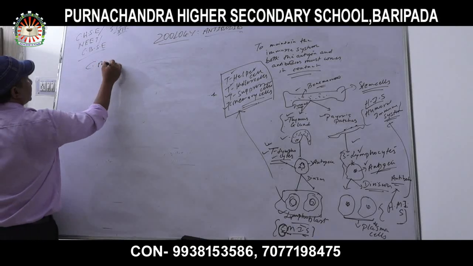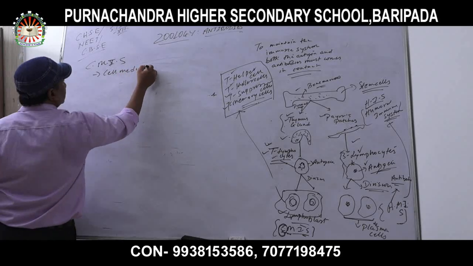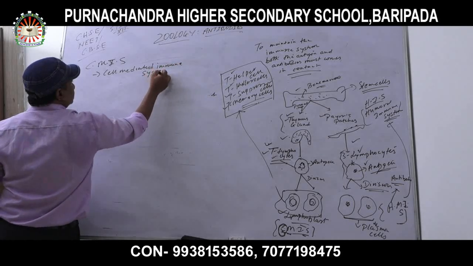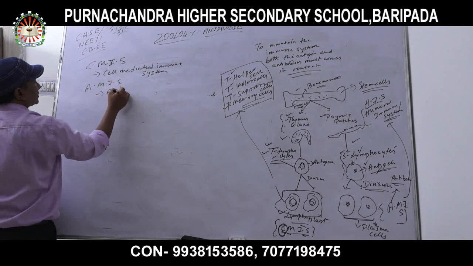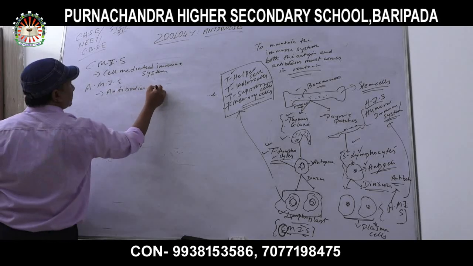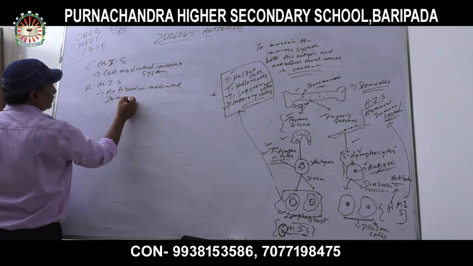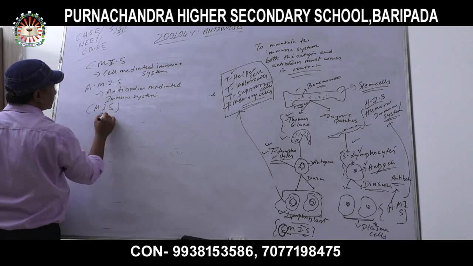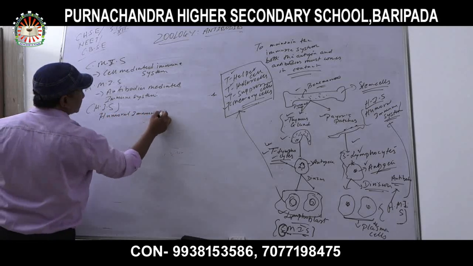CMIS, the full form of CMIS is cell mediated immune system, and AMIS, antibodies mediated immune system, or HIS, humoral immune system.